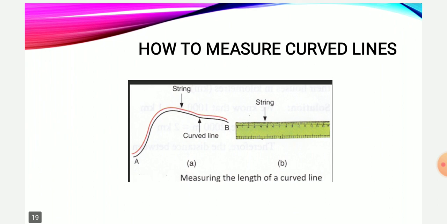Next is how can we measure a curved line? Measuring a curved line is not possible with the help of a measuring scale. So for that purpose we can use a string. As you can see in the diagram, I want to measure a curved line, so I have taken a string and kept the string at point A. Starting from point A, I have taken my string along that curved line, and it has stopped at point B. I will take that much string.